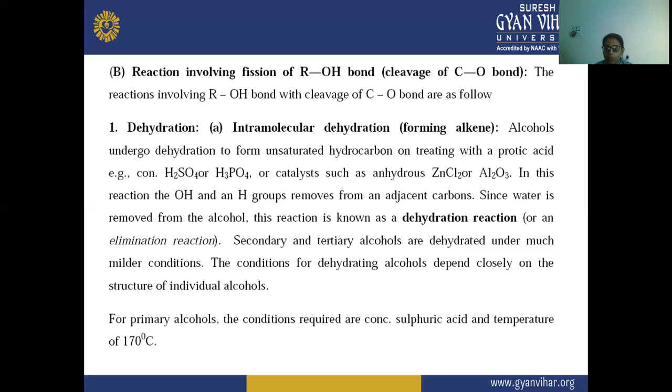And for primary alcohol, the conditions required are concentrated sulfuric acid and a temperature of 170 degrees centigrade. In the primary alcohol case, if dehydration is occurring, then concentrated sulfuric acid should be there, as well as a temperature of 170 degrees centigrade. Only then will the dehydration of alcohol occur.